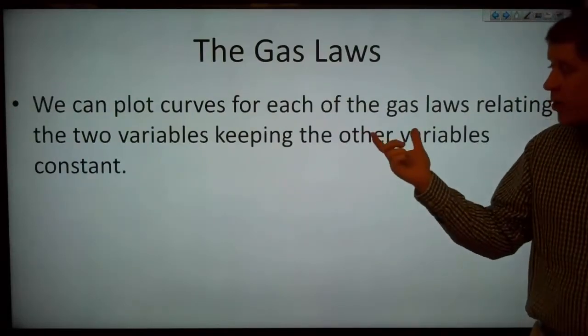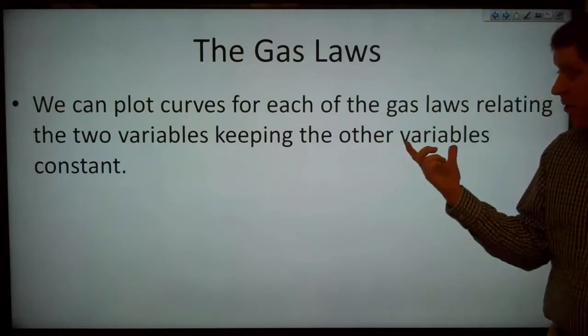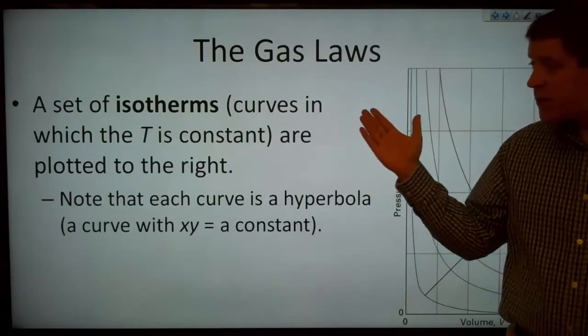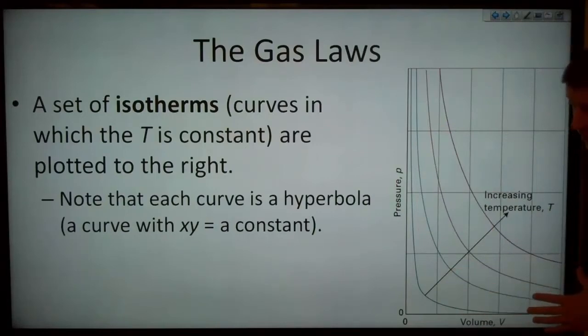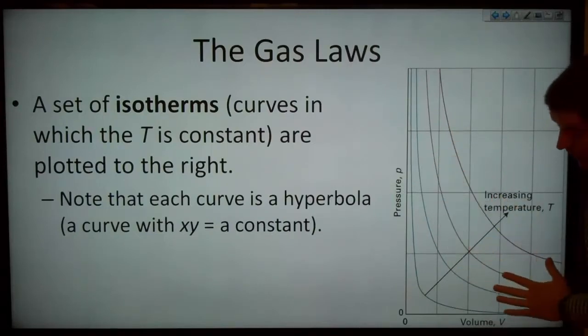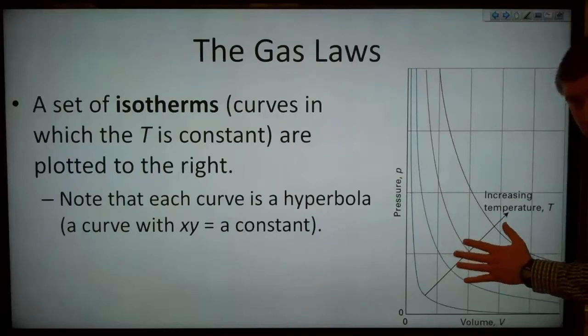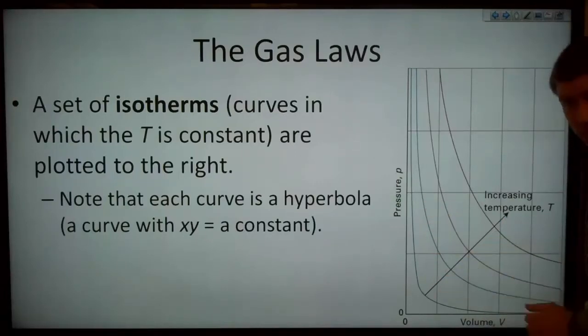So we can plot curves for each of the gas laws relating the two variables, keeping the other two variables constant. So a set of isotherms, these are curves in which the temperature is constant, are plotted over here. So we've got pressure versus volume. And note that each curve here is a hyperbola. This is a curve with x times y equals a constant. And that means that we never actually reach either of our two axes.